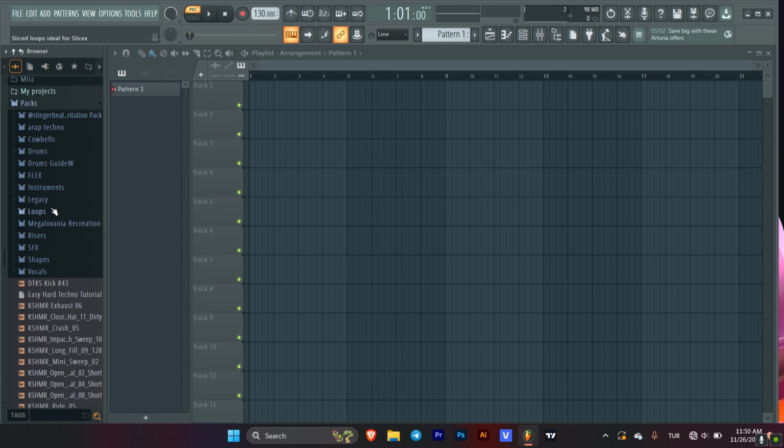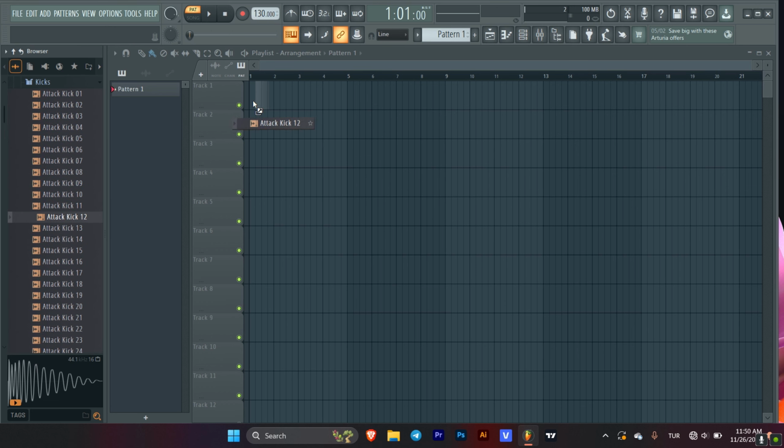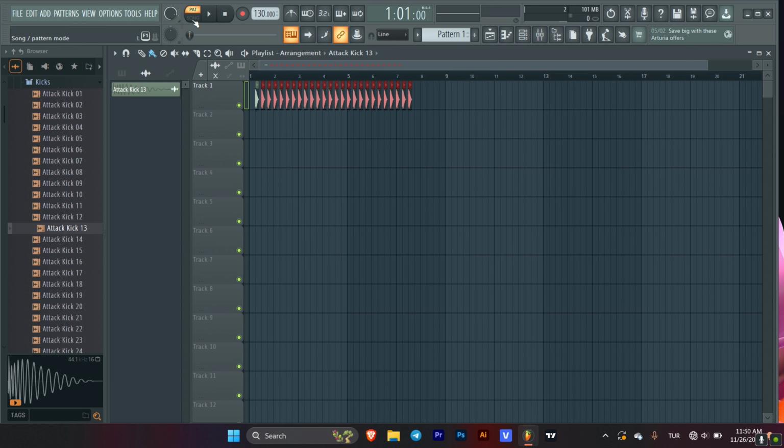Now let's go into FL Studio, and as you can see from here, we can see our drum kit, and let's test if it works. As you can see, our drum kit works fine.